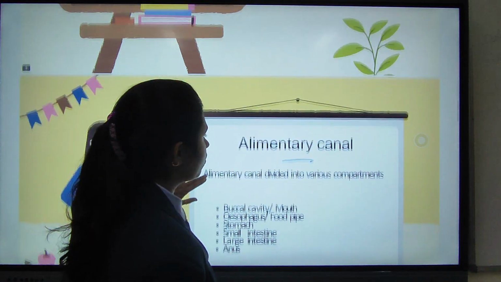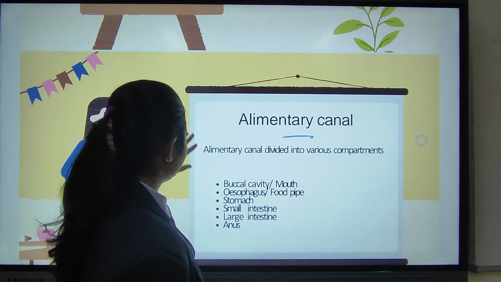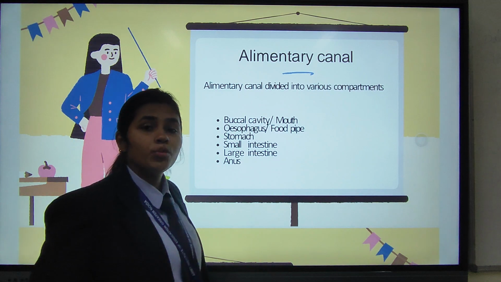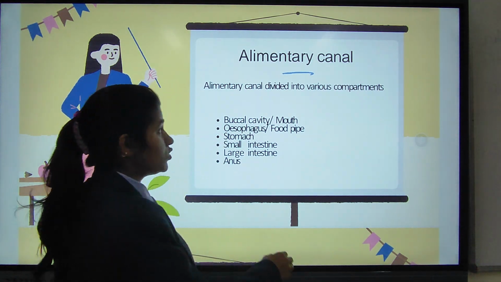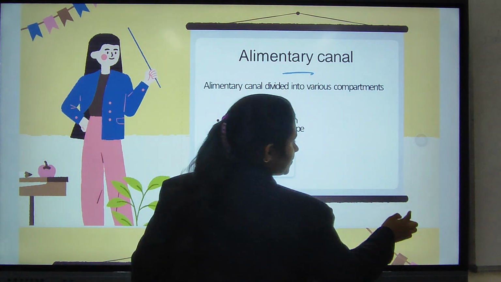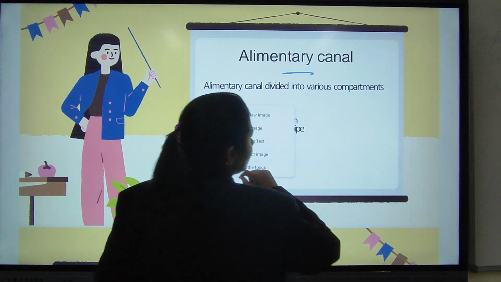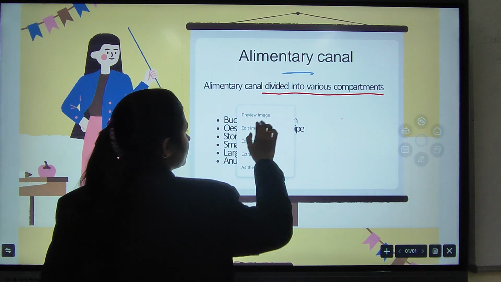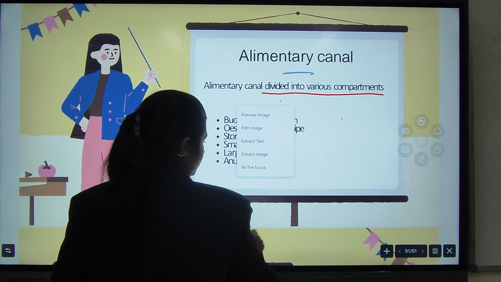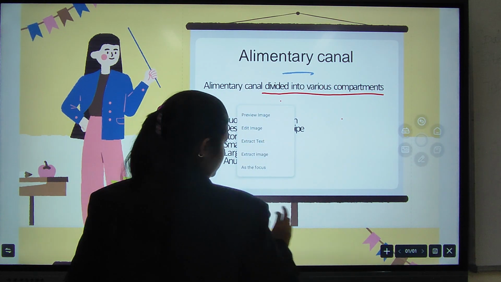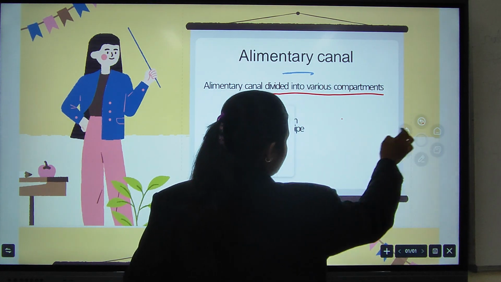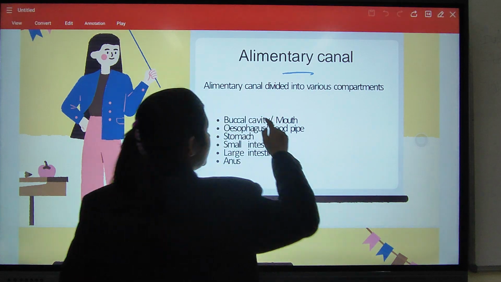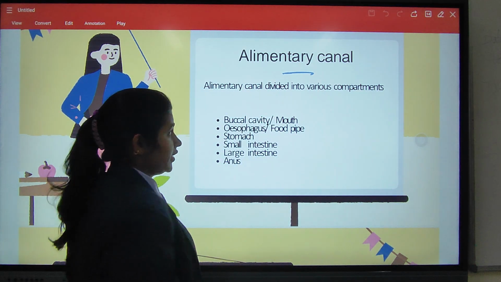Then we will come to know about the alimentary canal in detail. The alimentary canal of the human digestive system is divided into various compartments.